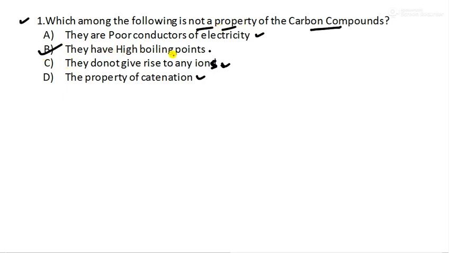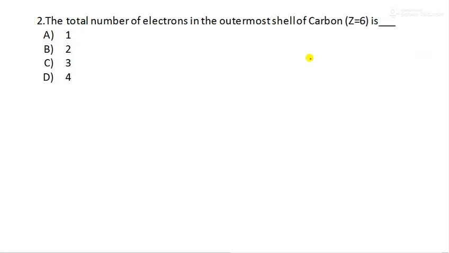They have high boiling points. Actually, carbon compounds have low boiling as well as melting points. So you have to remember them. Based on that, they can ask a question like this. So option B is the right answer. Moving to the next question.